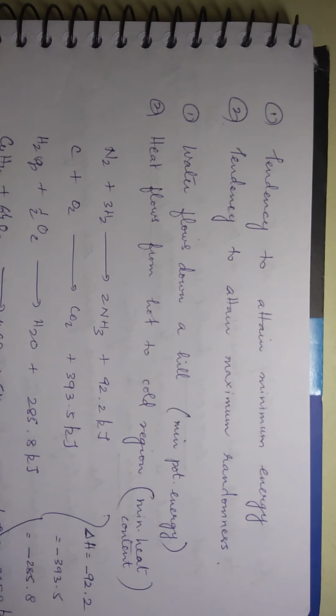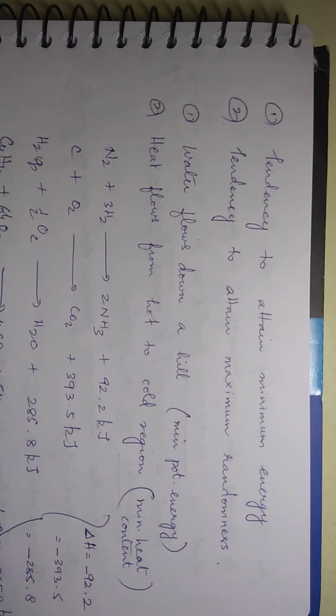Is that clear? But if the body is at a high energy state, then the body is uncomfortable to do anything and everything. Right? So tendency to attain minimum energy means tendency to attain more stability, more freedom. Is that clear? More comfortable. All that is gained by attaining minimum energy.